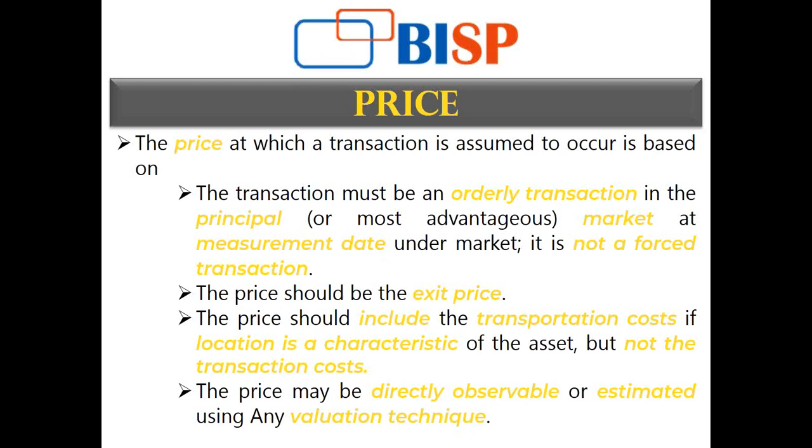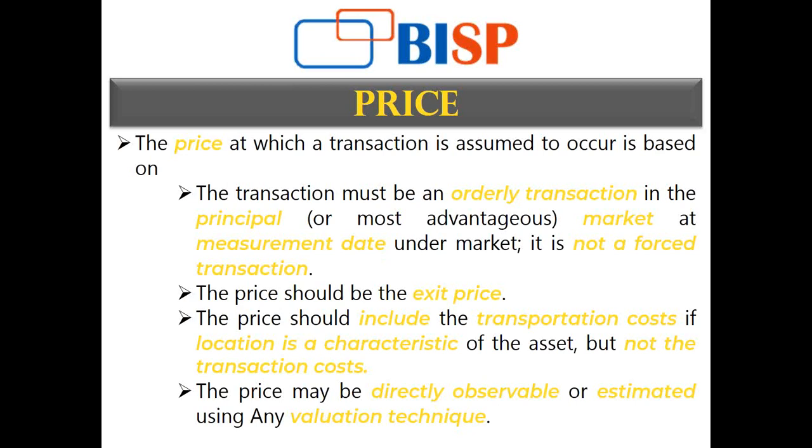Location is one of the very important characteristics that has been specifically provided by IFRS 13 as assigned to an asset or a liability. The reason being, let's say I acquire a company in the US today, and my inventories, godowns and warehouses are situated in the US.